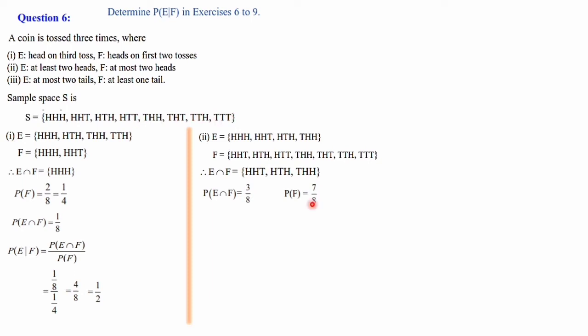So 7 divided by 8. P of E given F is equal to P of E intersection F divided by P of F. Common formula, just to substitute the values. 3 by 8 divided by 7 by 8. 8 common denominator can be cancelled, and the final answer we will get as 3 by 7.